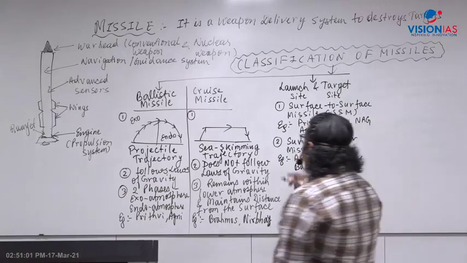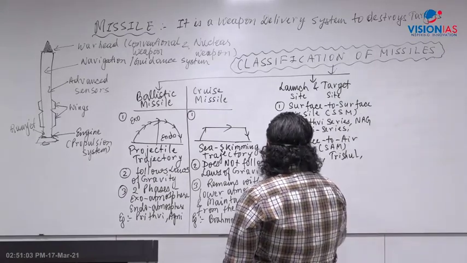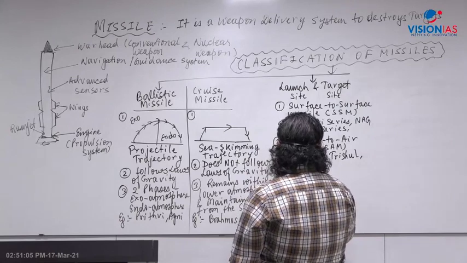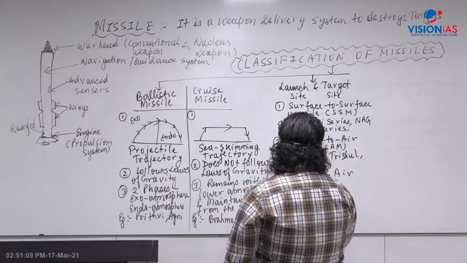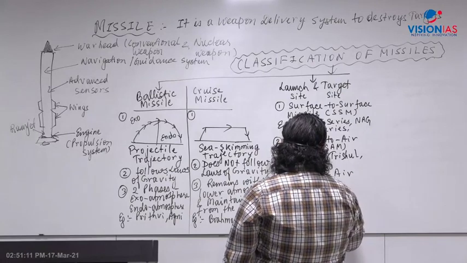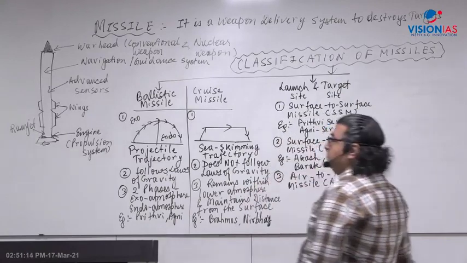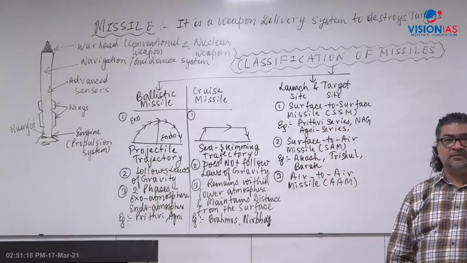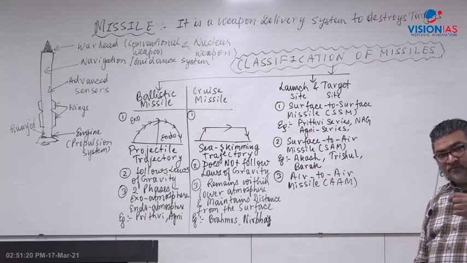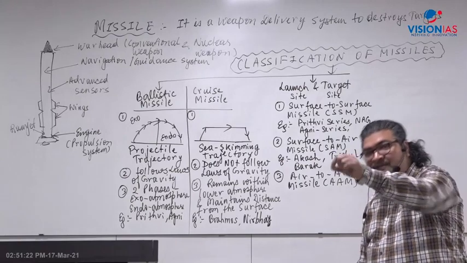Apart from that, there is the air-to-air missile, which is used by fighter craft such as Sukhoi, MiG, Rafale, Tejas. It is fired from the fighter craft and can destroy an aerial target.